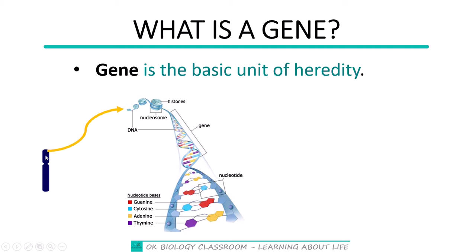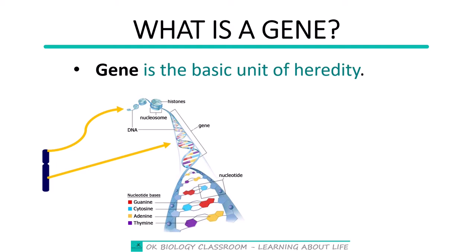But any portion on it, so for example, if you are considering this particular region, and the information contained in this particular region of the chromosome is enough to cause a certain character to be passed on from the parent to the offspring, we refer to it as the gene. So that is why we are saying that gene is the basic unit of heredity. So of course, you can also say that the gene is a portion of the chromosome that is responsible for any particular character or for any particular trait.